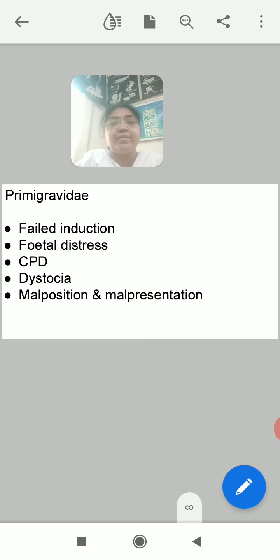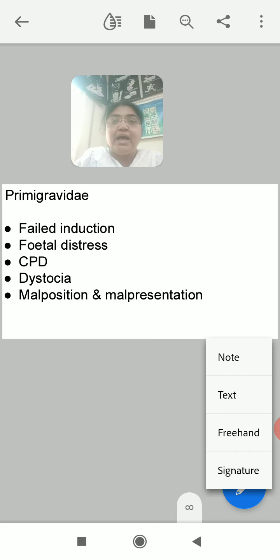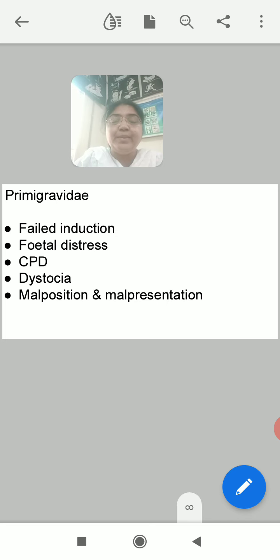Failed induction. Fetal distress, either as I told you in the beginning, bradycardia, tachycardia in FHS, or excessive fetal movements, passage of meconium before birth, especially in the vertex presentation. These are all the fetal distress. So if any of the fetal distress is found, you may go for cesarean section, because ultimately the health of the fetus is our topmost priority.